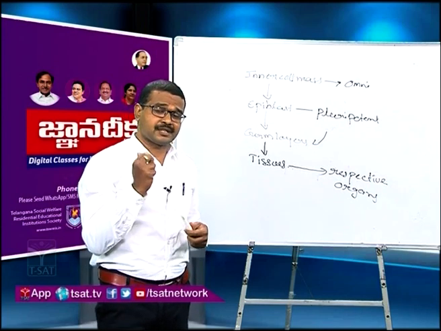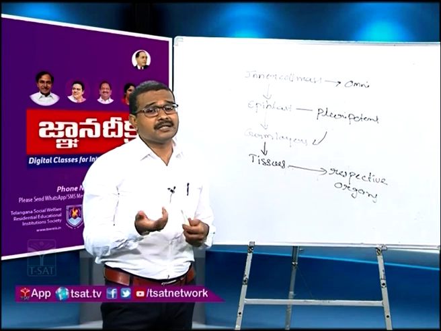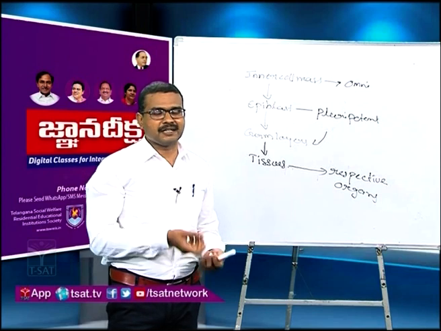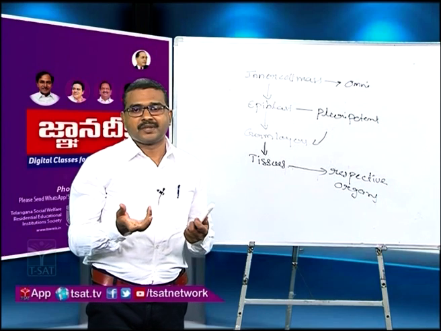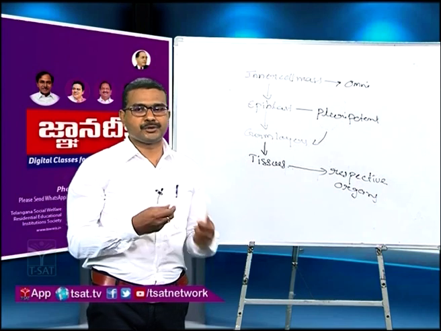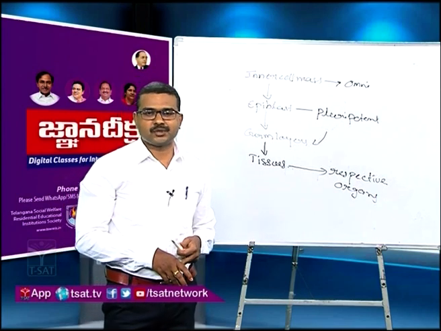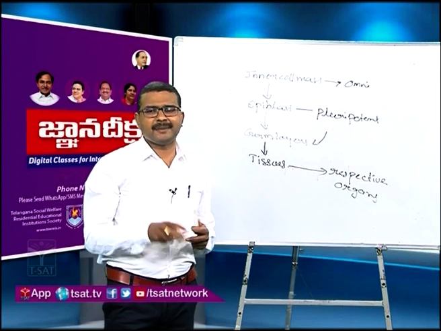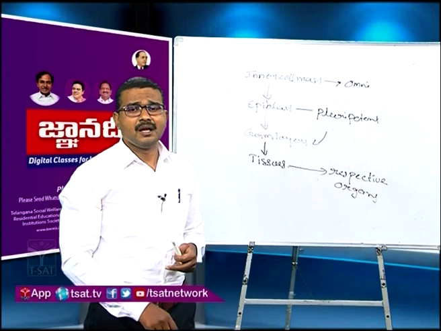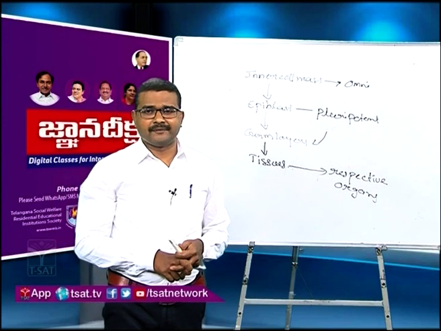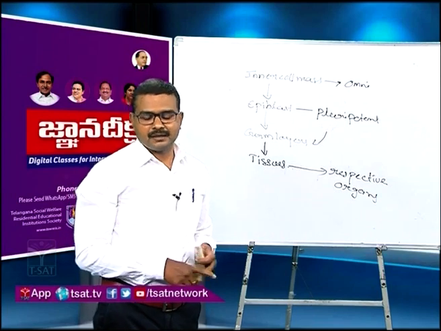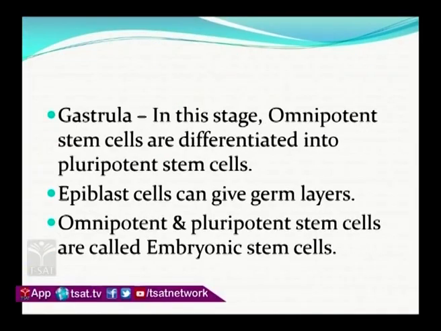Those stem cells are converted into adult stem cells, like satellite cells in the muscles and myeloid stem cells in the bone marrow, which produce RBC and WBC. Those are unipotent stem cells with limited regeneration power. So we can say that stem cells are present in the stages of human embryonic development.